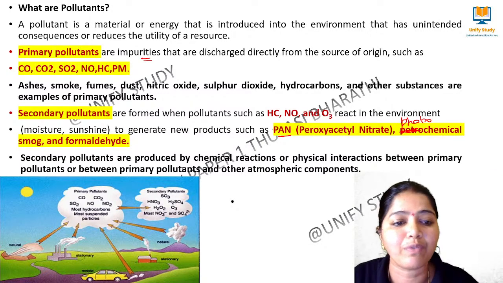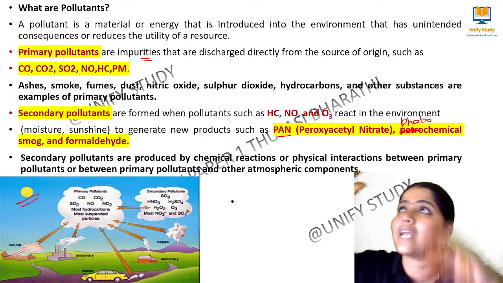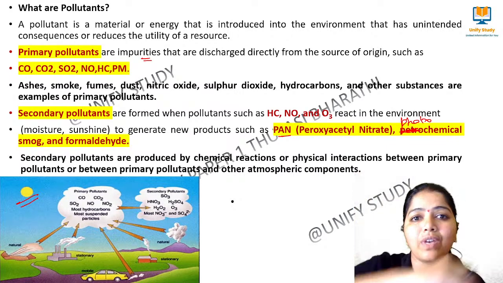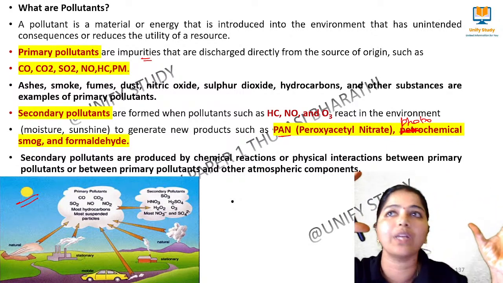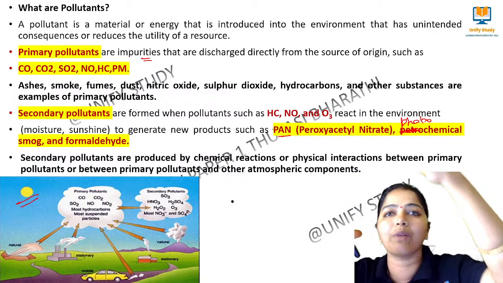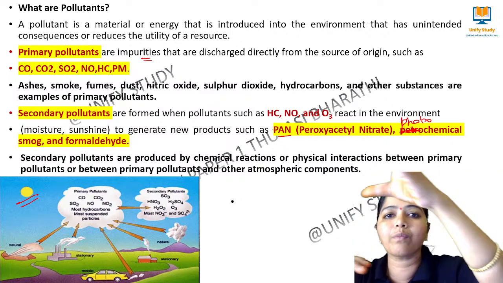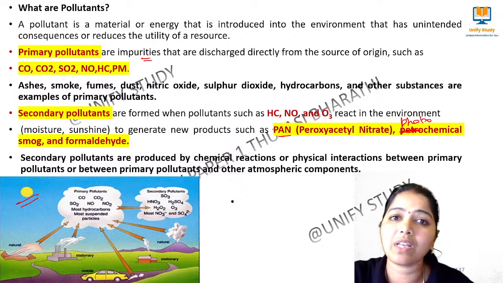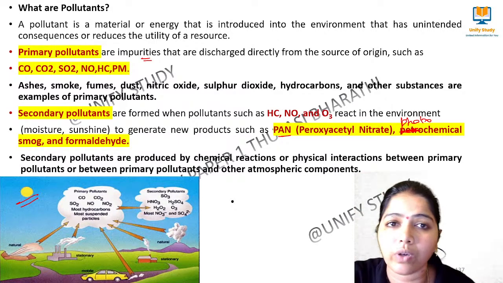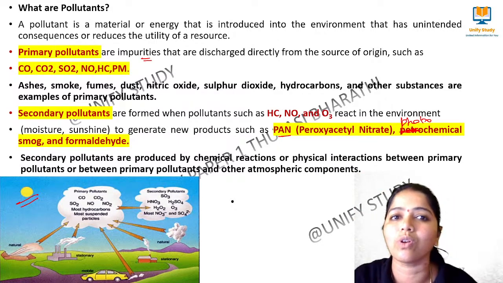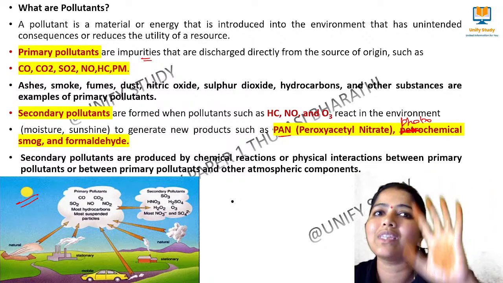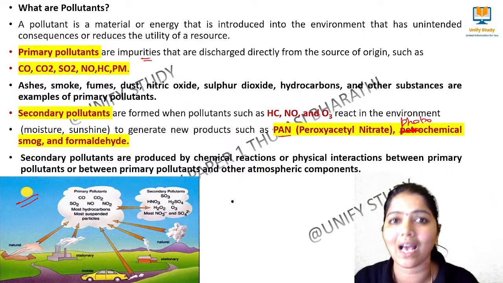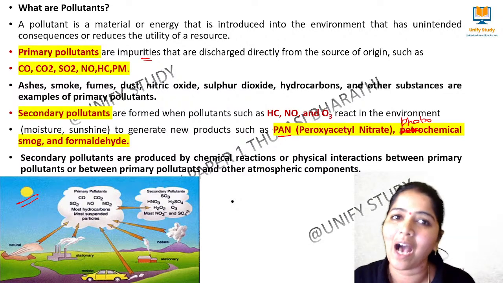Atmosphere means we can take sunshine, the water vapor, the air in the atmosphere. When primary pollutants interact with sunlight, water vapor or oxygen, they create secondary pollutants. In the atmosphere there is not only water vapor and oxygen, we also have nitrogen, N2. When they combine with these molecules, they create secondary pollutants that are harmful to human beings. Am I clear?